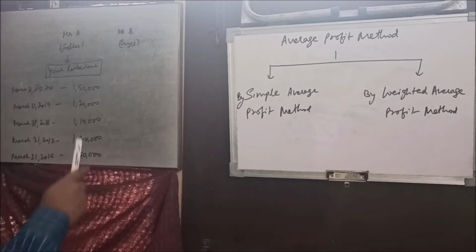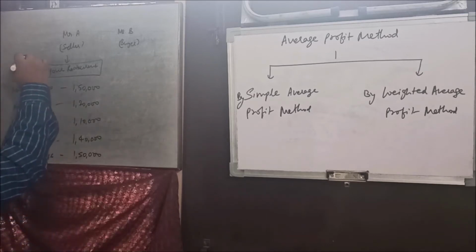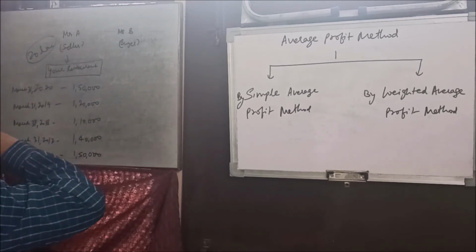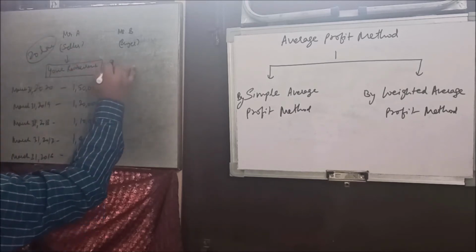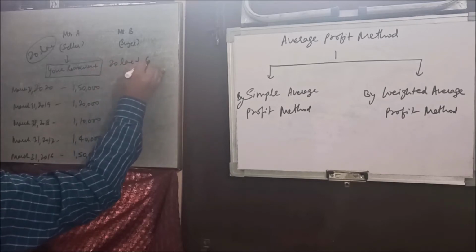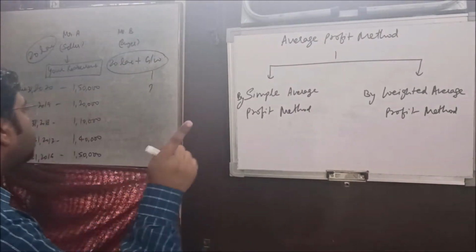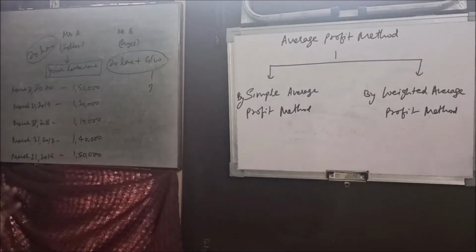Now if he is willing to buy his business, then he will see two things. One, what is the value of the business? Say for the example, the value of the business is 20 lakh. Right. Now Mr. A demands that I need 20 lakh plus goodwill. Now the question arises, what is the value of goodwill? Now they both agreed that we will calculate the value of goodwill through average profit method on the basis of last 5 years profit.